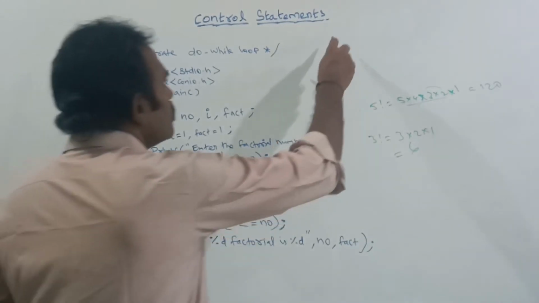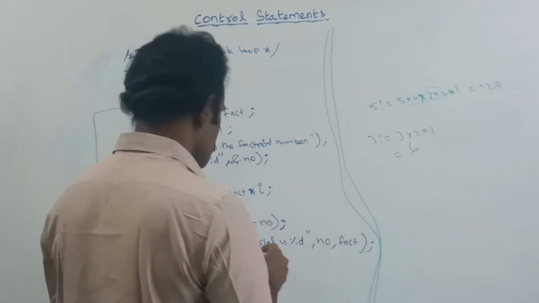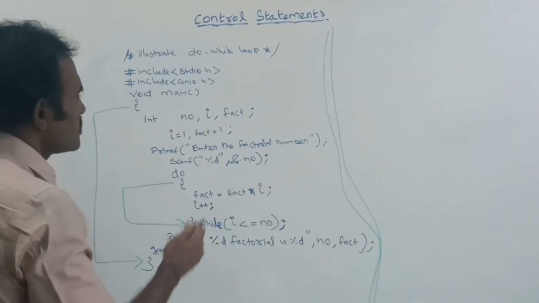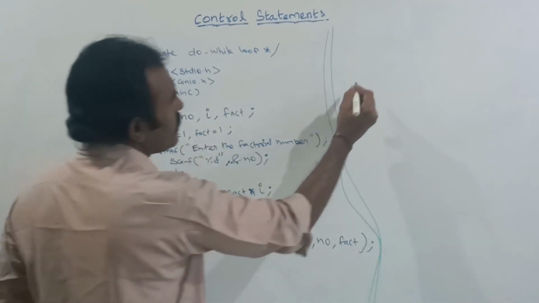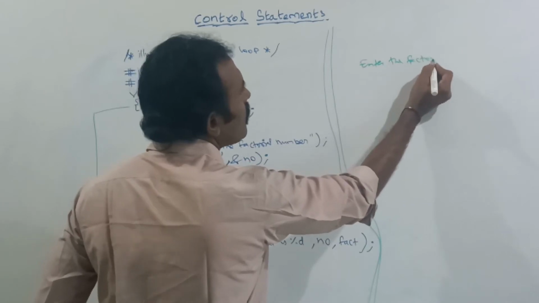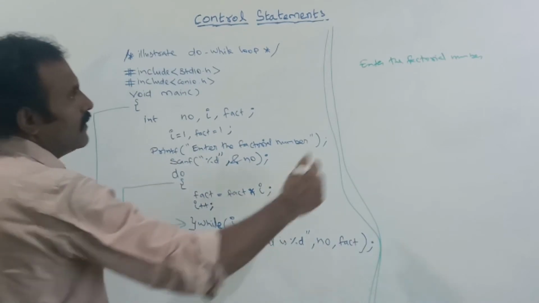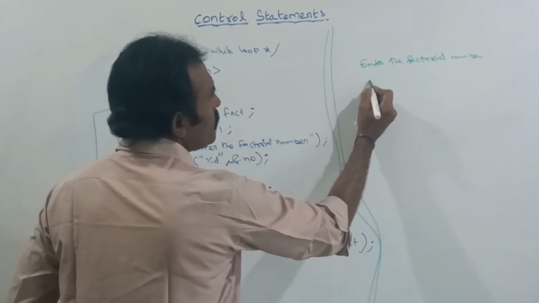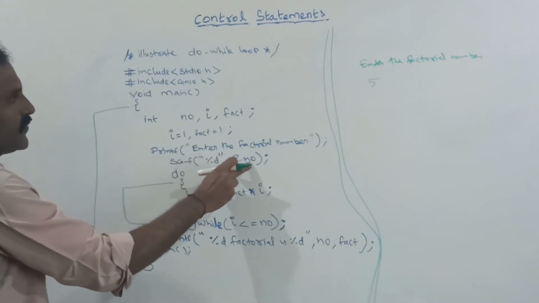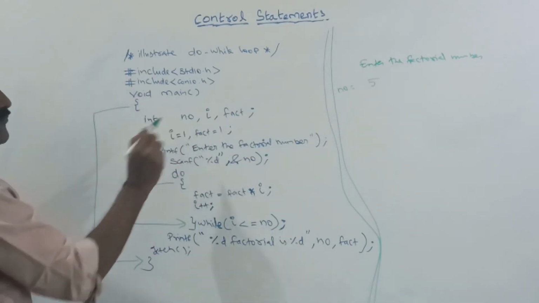Say, in the output, at the very first it asks here, enter the factorial number. If you are giving 5, this 5 will be stored in the NO variable. I have declared NO for the number.